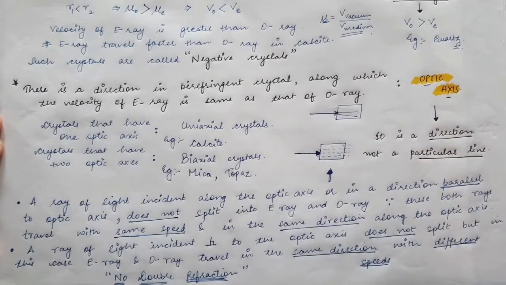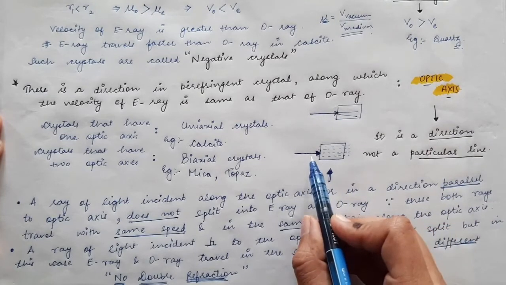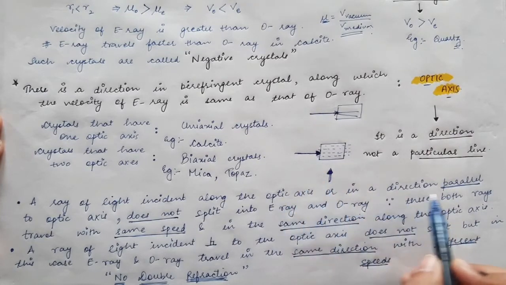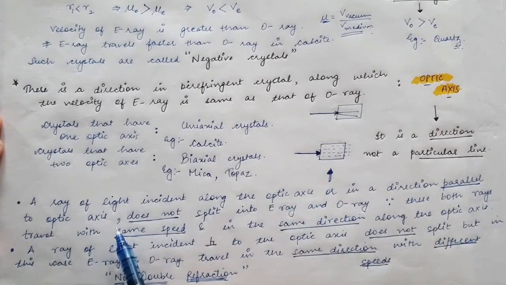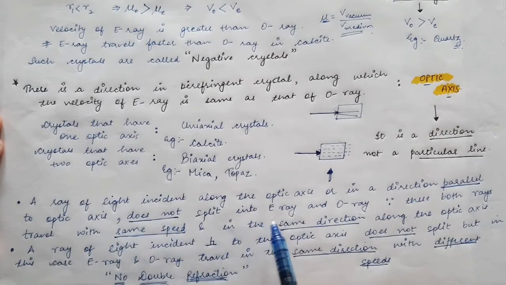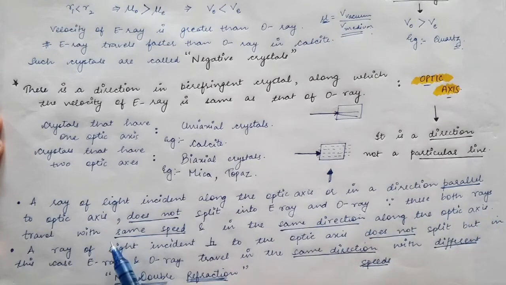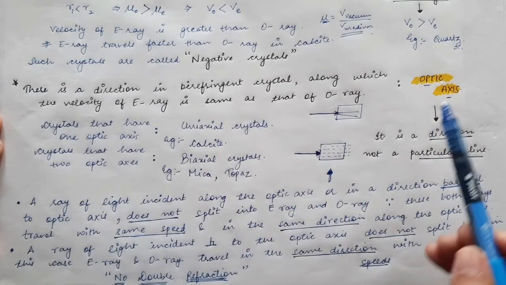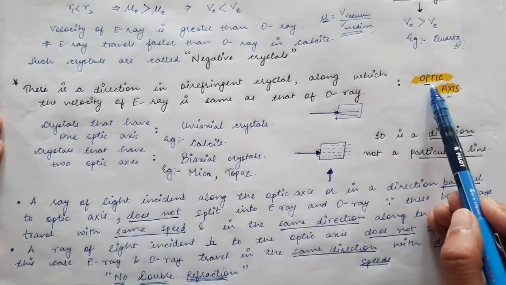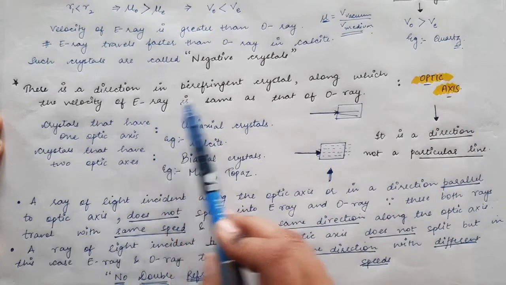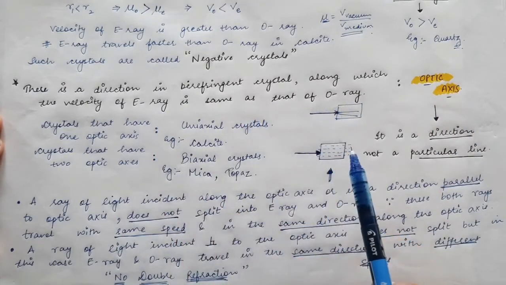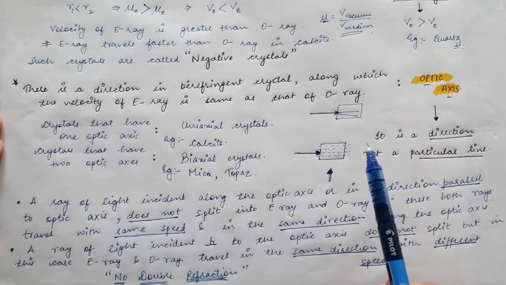So this is an exception: if the incident light ray is along the optic axis or in a direction parallel to it, it does not split up into E ray and O ray, because both rays travel with the same speed. Along this direction, both E ray and O ray travel with the same speed, so there is no difference in the refractive index.